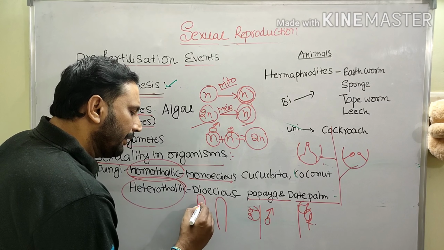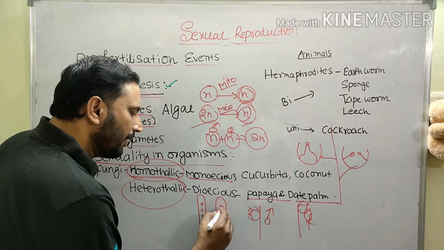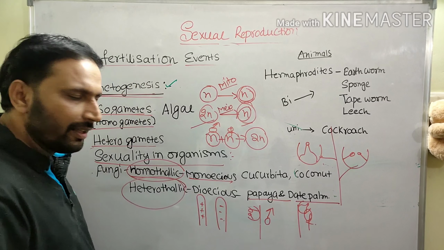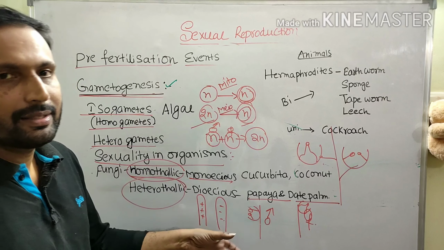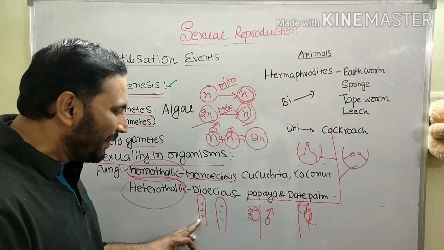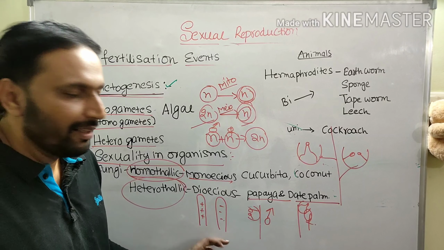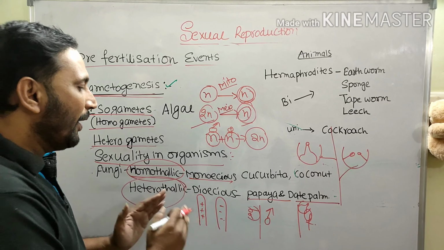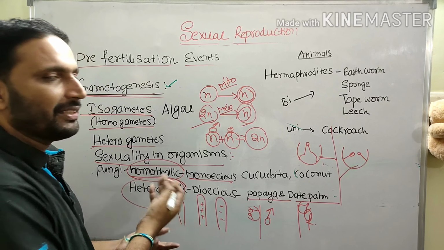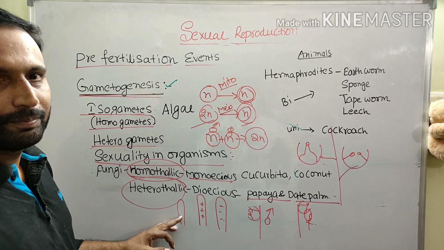If one hypha contains only plus nuclei and another hypha contains only minus nuclei, that species is called a heterothallic species. One is plus mycelium, another one is minus mycelium. That is a heterothallic species. Whereas if there is no differentiation like plus and minus, that is called homothallic.